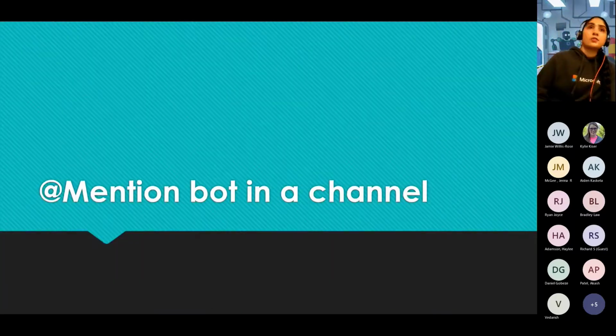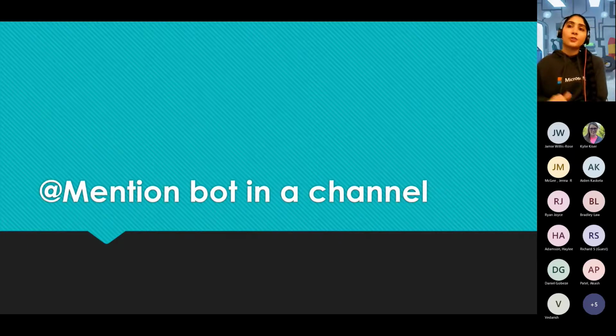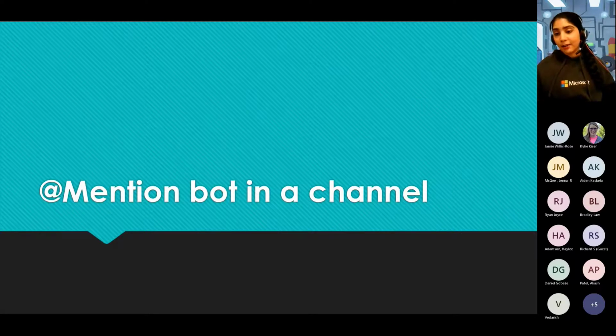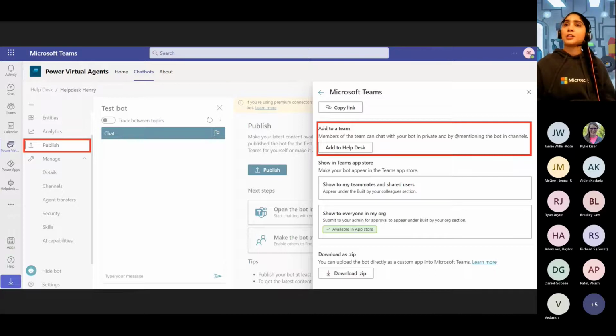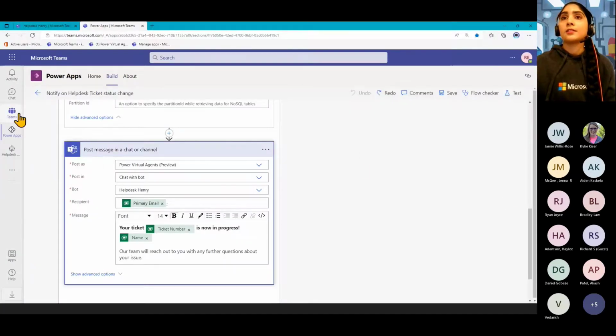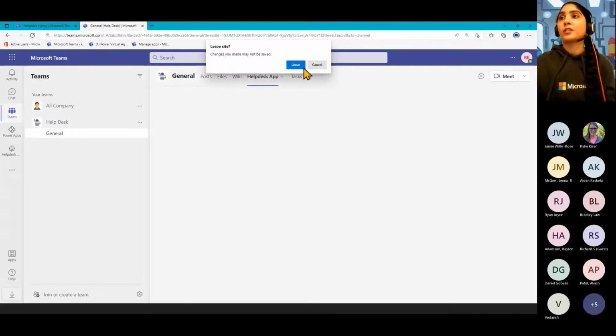So lastly here, there's also this newish feature, which is where you can add your bot into a team itself. It's a bit like having a colleague there. You know how you might go and mention someone in a team to talk to them? Same thing here, except it's the bot that you've created. So over here, when you're in the publish area of Power Virtual Agents, you have this option where you can add it to a team. So what that means is over here, that's the team we had before. It's like we're talking to a colleague.